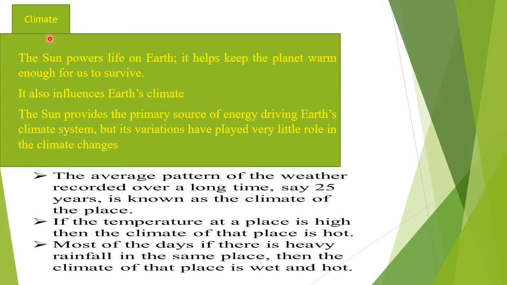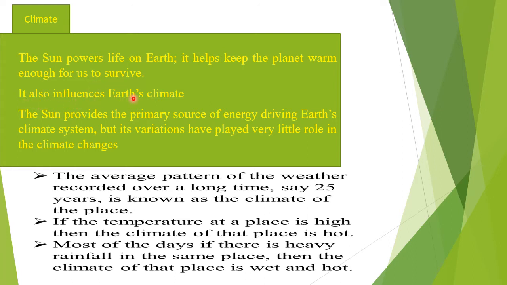Now, next one is climate. The sun's power on Earth keeps the planet warm enough for us to survive. Why do we survive on this planet? The other planets are very cold. Because we are getting heat from the sun, and because of that, the sun powers life. There is life on planet Earth.